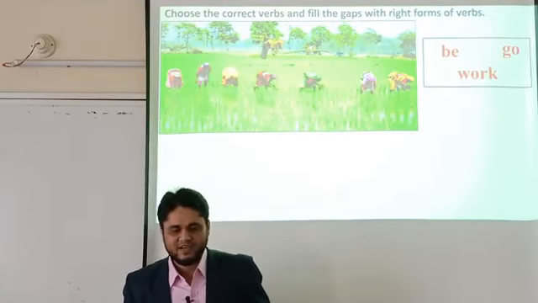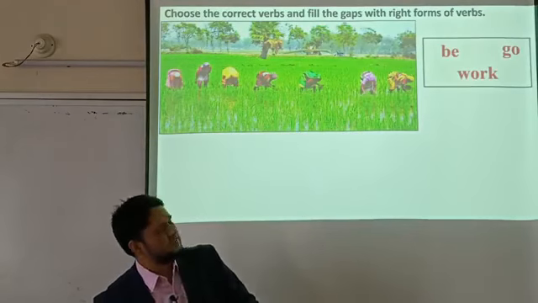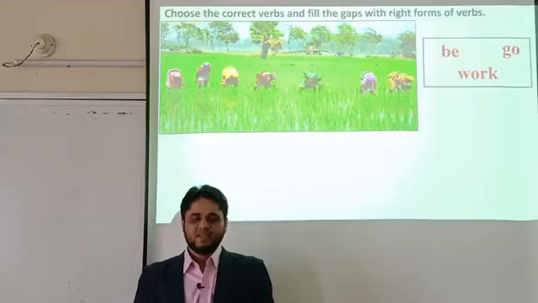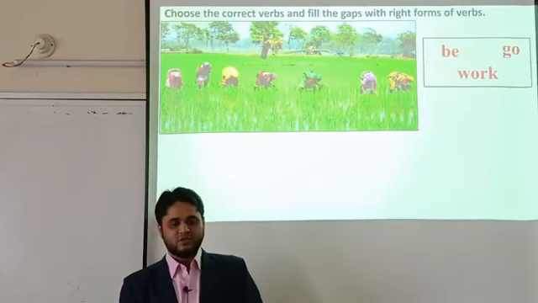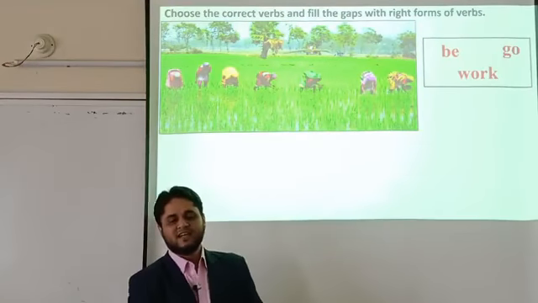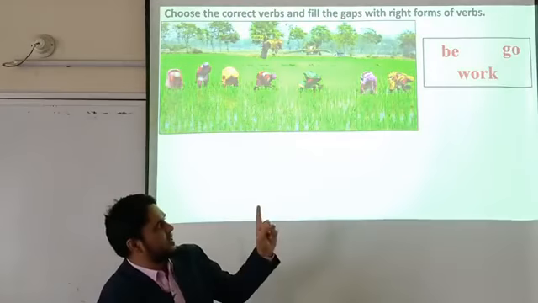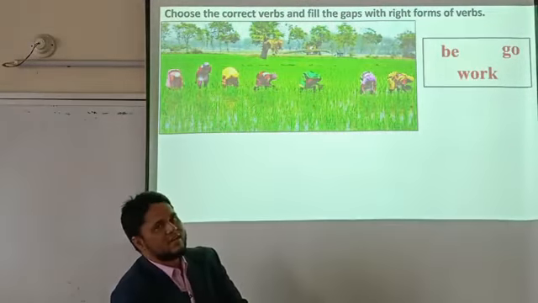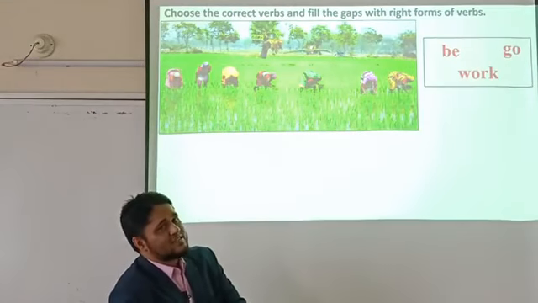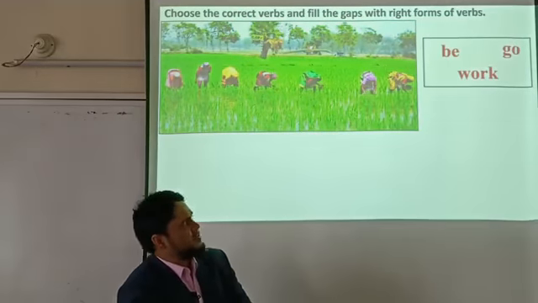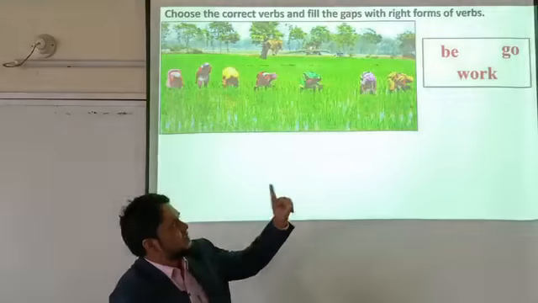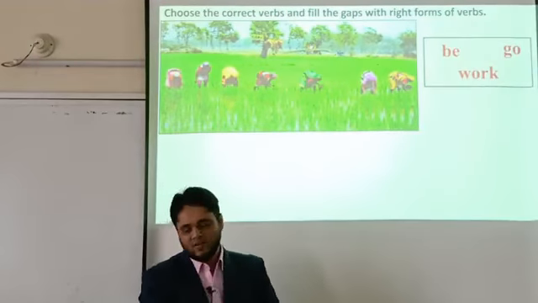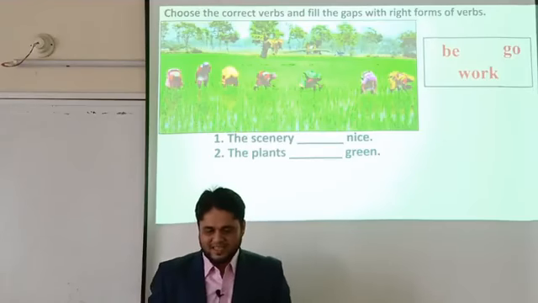Well, my dear students, here we can see another picture, a natural picture which we can see in our village, in our regular life. So this slide suggests you choose the correct verbs and fill the gaps with the right form of verbs. In the bracket, we can see three verbs. Number one is be verb, another is go, and the last one is work. So some questions may come now, and you are suggested to fill in the blanks using one of these three verbs. So here we go.